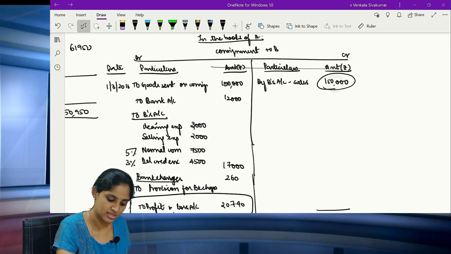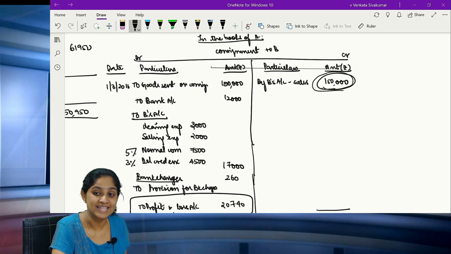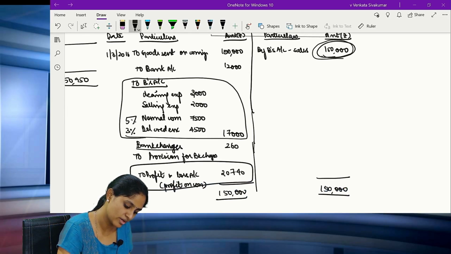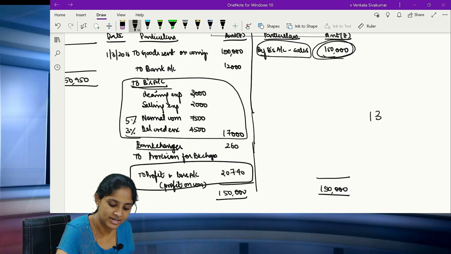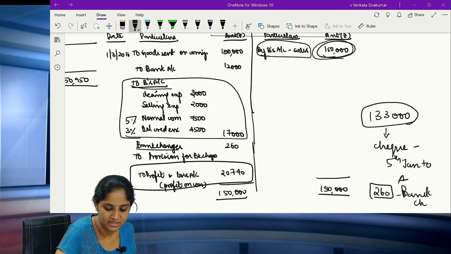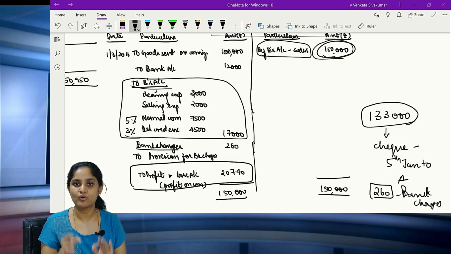So coming back, I have drawn this particular consignment account. This 1,50,000 on this side will be going to which account, ma? It will be going into the consignee's account on the debit side, and this particular 17,000 will be going into B's account. So when you prepare B's account, these are the two entries. So the net payable will come to 1,33,000, for which a check is drawn and sent on 5th of January to A, and he incurs 260 as the bank charges. Clear all of you? So this is the only adjustment with regard to question number 4 of the consignment.